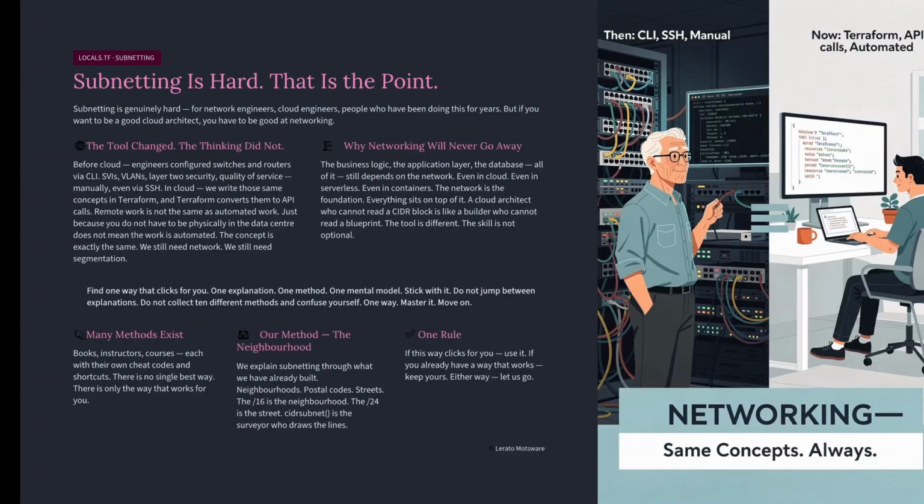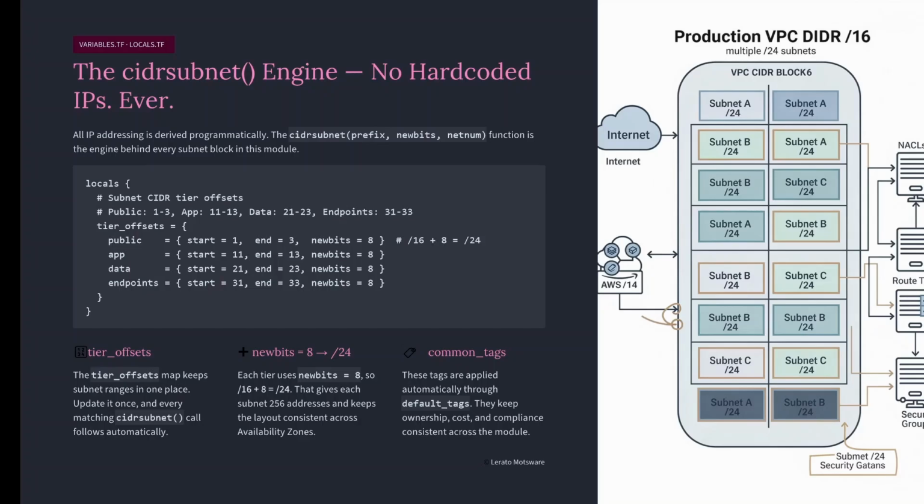So I am going to explain subnetting the best way I can, in a way that connects to everything we have already built together: the neighborhoods, the postal codes, the streets. If this way clicks for you, use it. If you already have a way that works, keep yours. Either way, let us go. Now look at the actual code. 3 values per tier: start, end, new bits. Let me explain each one.